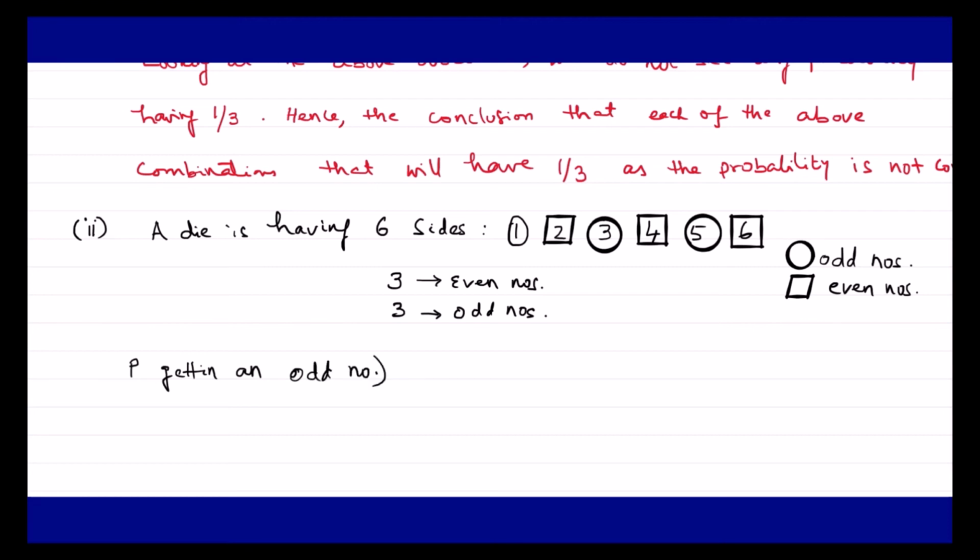So, the probability of getting an odd number is equal to the number of favorable outcomes upon the total number of outcomes. We know that the total number of outcomes is 6, because the die has 6 sides, and the number of favorable outcomes for odd numbers is 3. This is 3 for the case of odd numbers and 3 also for the case of even numbers. So I can write 3 upon 6.